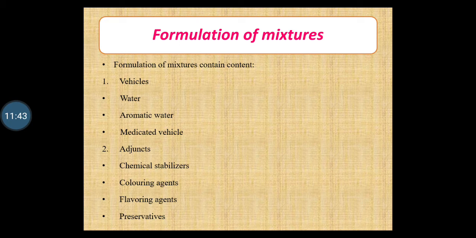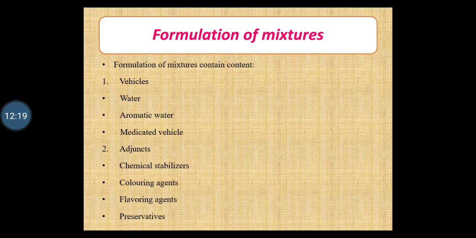The formulation of a mixture generally contains vehicles and different adjuncts. The vehicles generally used are water, aromatic waters, or medicated vehicles. Now, the water generally used is purified water, because the mixture should never be prepared with potable water, because it contains volatile and non-volatile impurities. So, purified water is generally preferred as a vehicle in a mixture.